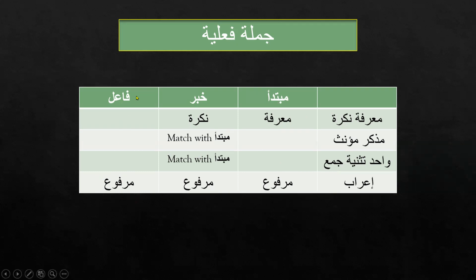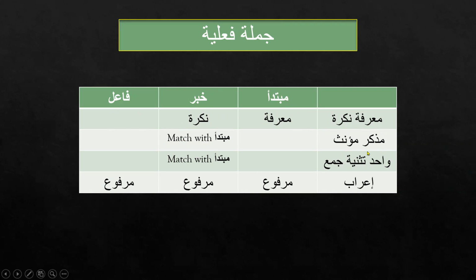But of course, in a Jumla Fa'liya, the fa'il doesn't necessarily have a Dhamma, but the status will be marfu. Alhamdulillah. For Mubtada and Khabar, you know that Mubtada should be Marifa and Khabar should be Nakira, but fa'il can be Marifa and Nakira both.